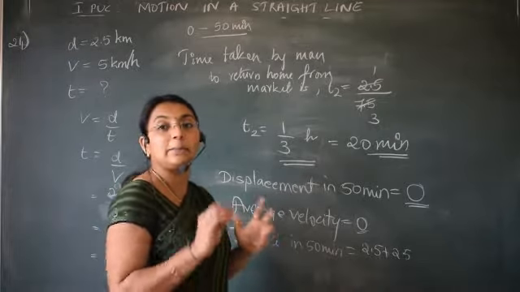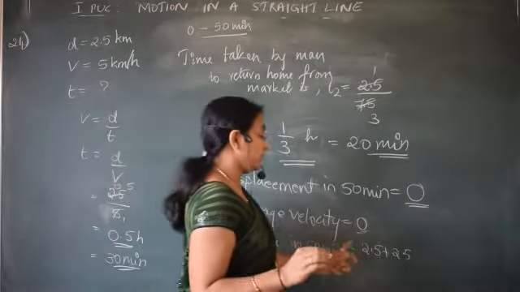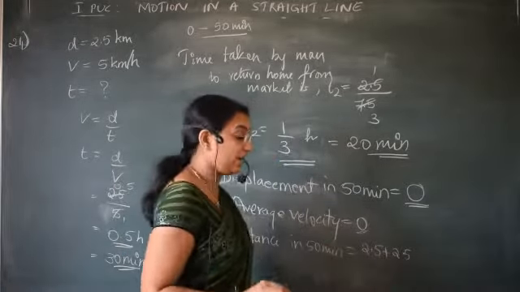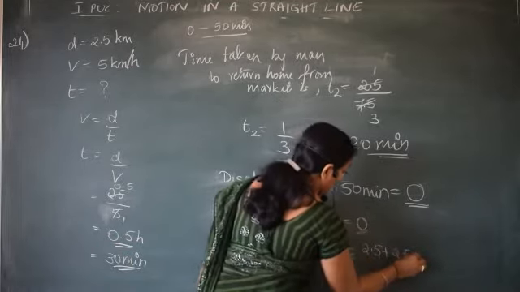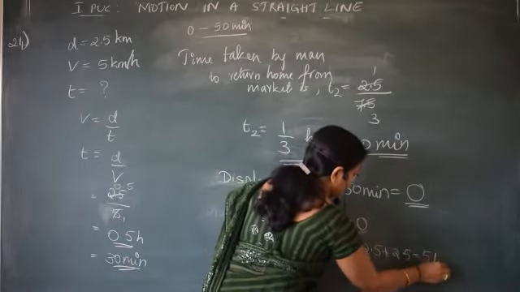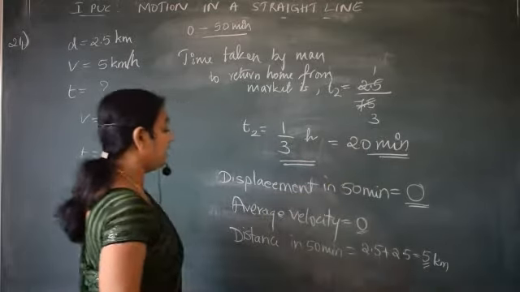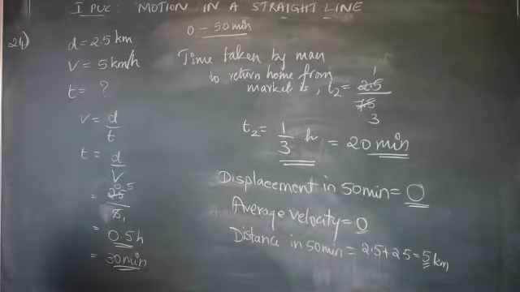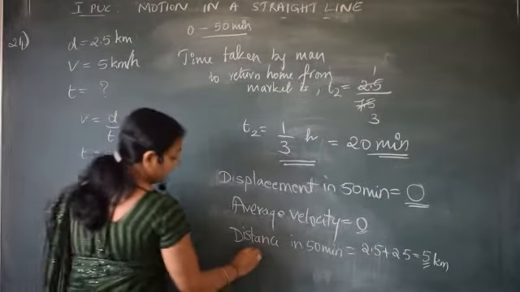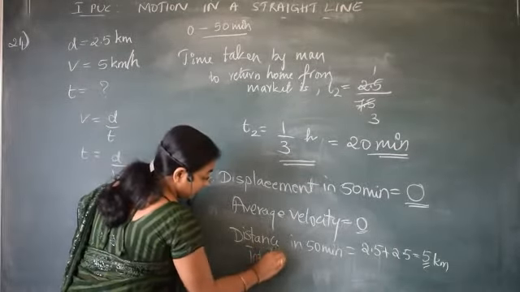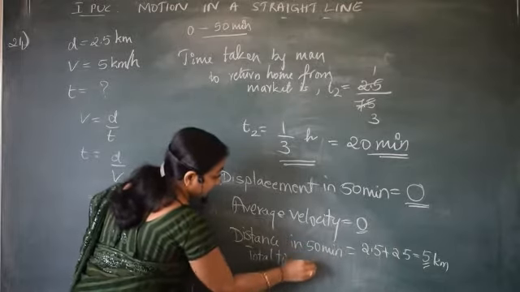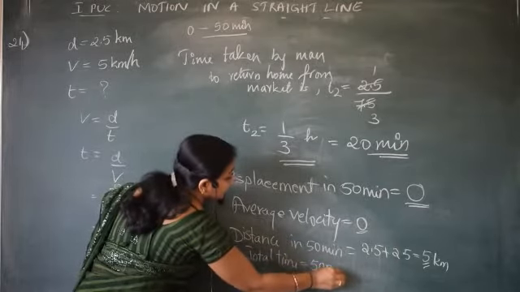We are considering the path taken, correct? So therefore 2.5 plus 2.5 is equal to 5 kilometer. Now what is the total time? Total time is equal to 50 minutes.